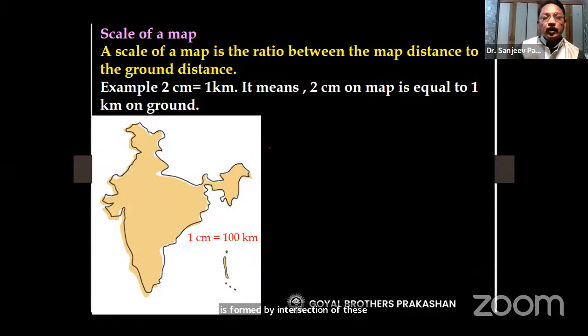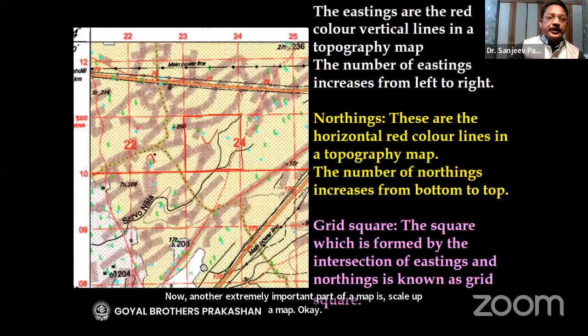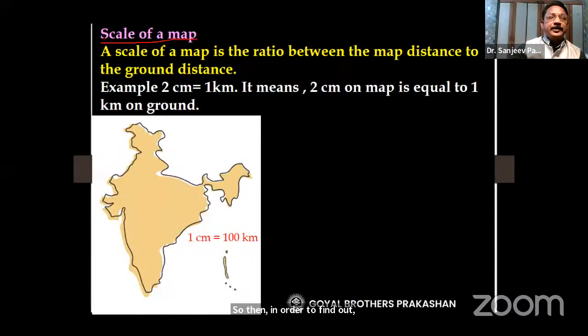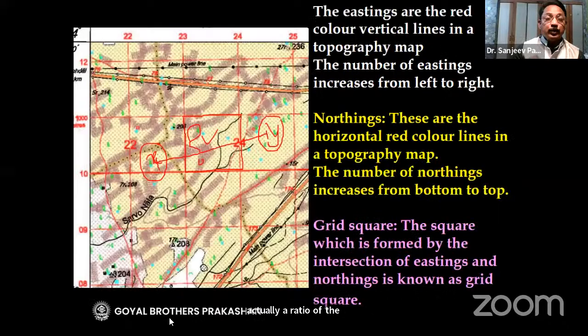Now another extremely important part of a map is the scale of a map. Dear teachers, suppose here is X and here is a place called Y. And suppose the question is asked, how much is the distance between these two places on the ground? On a map we can find out. So in order to find out this distance on the ground, we have to look at the scale of a map, which is actually a ratio of the map distance to the ground distance.